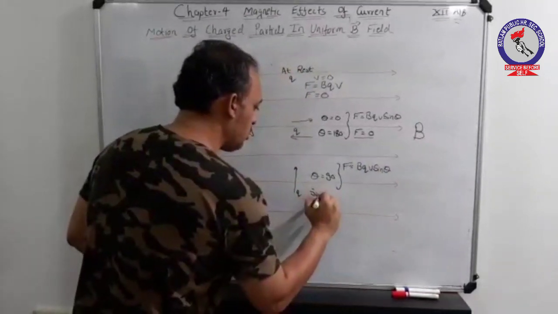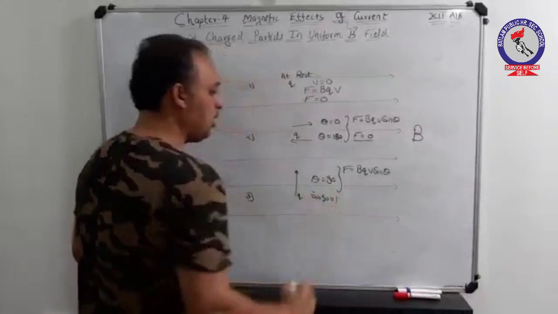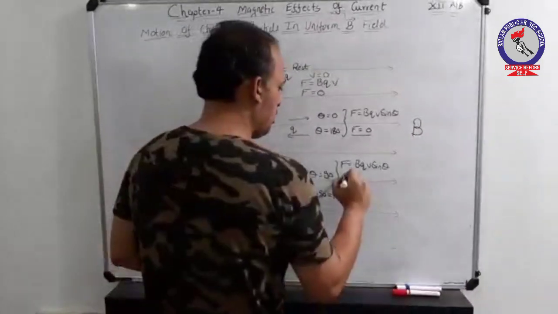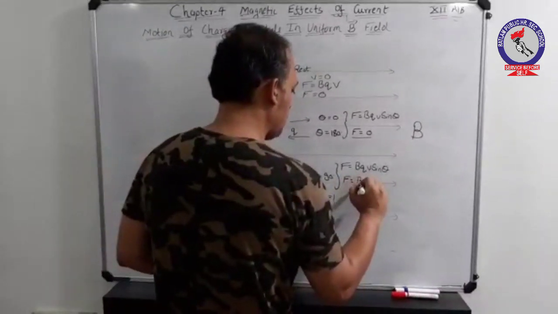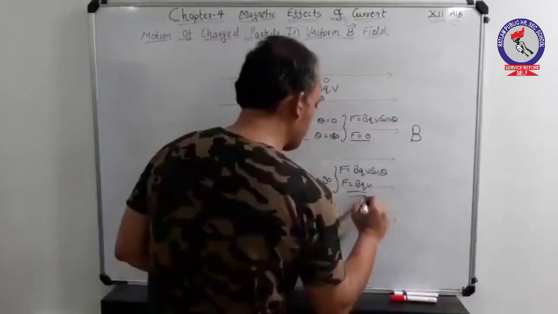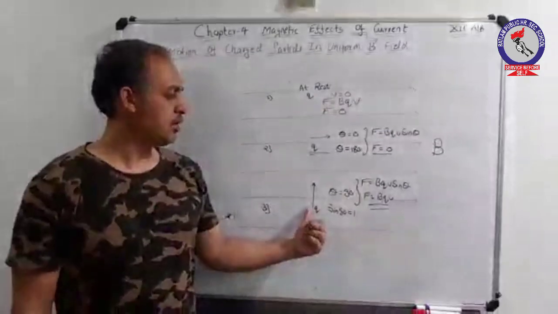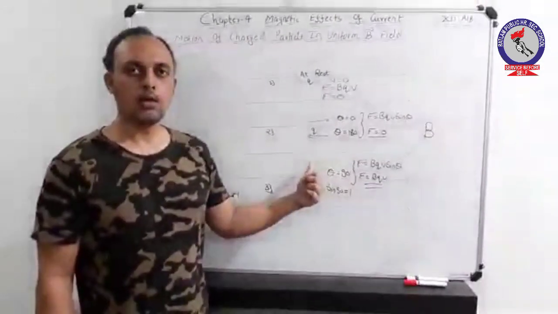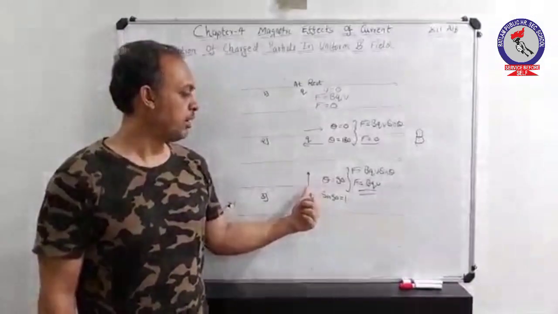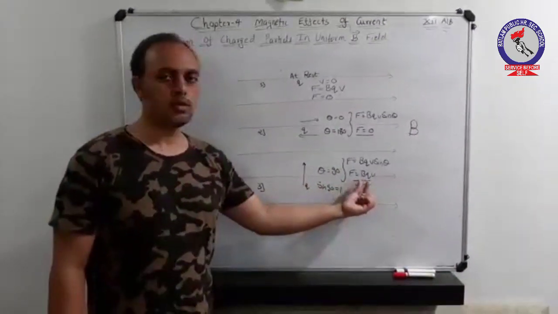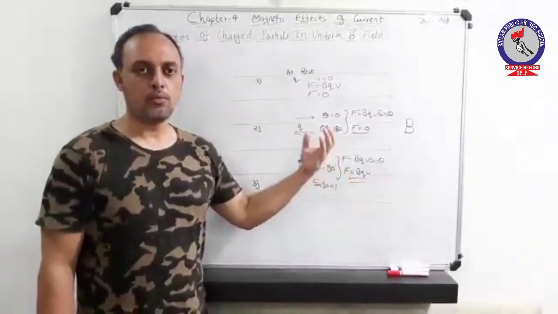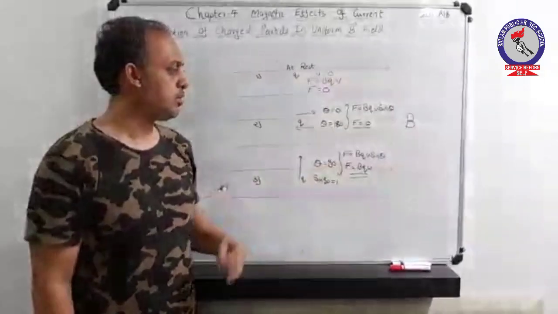Since the value of sin 90 is maximum, that is 1, the magnitude of force can be given as BQV. Hence, we can say that if the charged particle is entering a magnetic field making an angle of 90 degrees, it will experience a maximum force which will also rotate this charged particle.